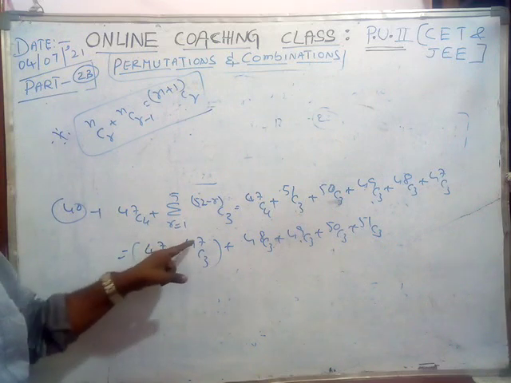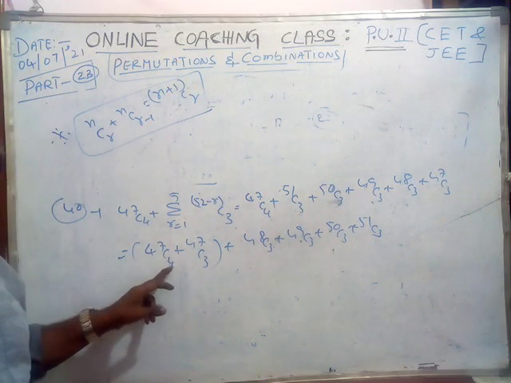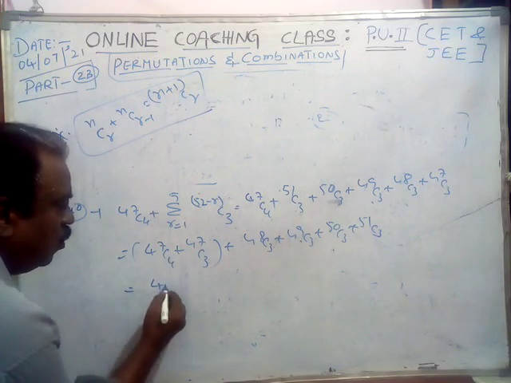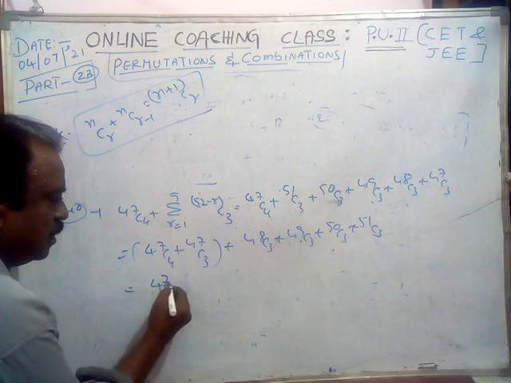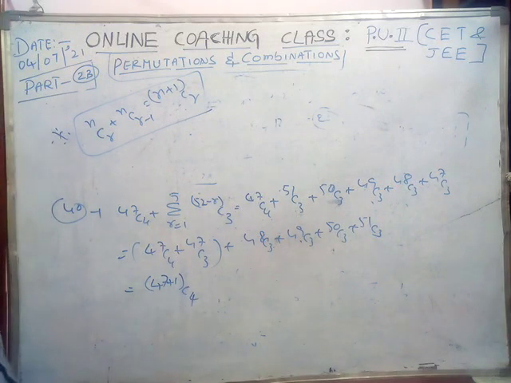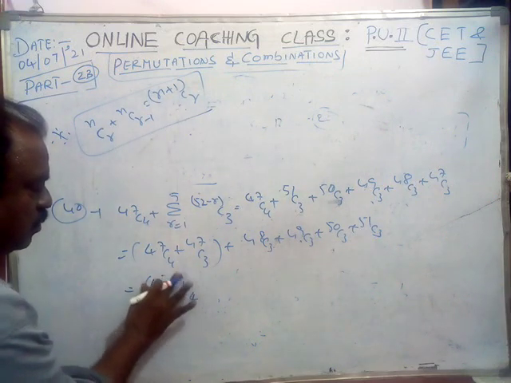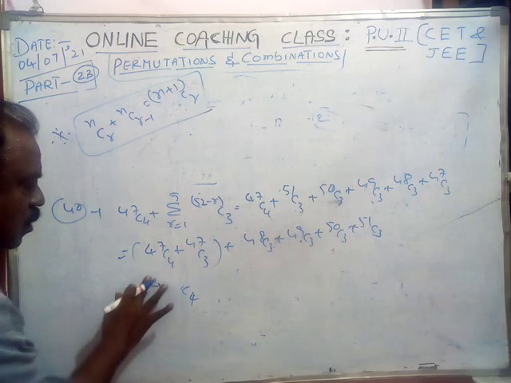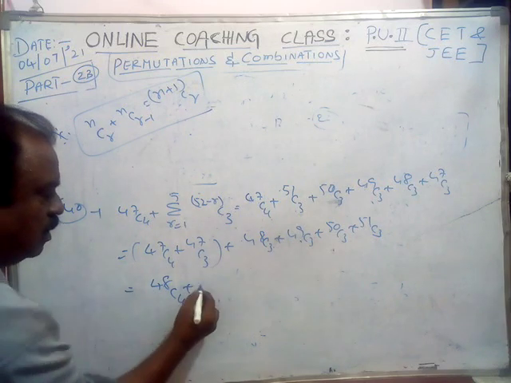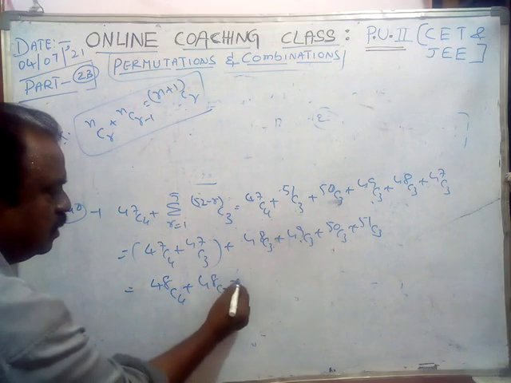Here also 47, just like N. 4 minus 1 is 3. So here it is 47 plus 1 C4. Okay? R, same R. 47 plus 1 means it is 48. Will you agree? And that is 48C3.